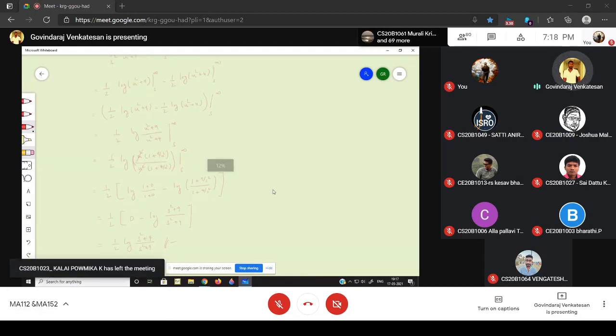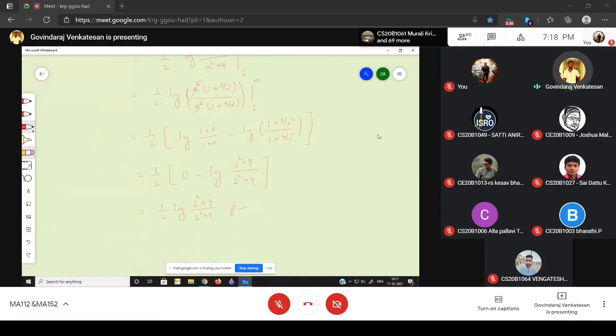So the Laplace transform of cos 3t minus cos 2t divided by t, of s, is nothing but 1 by 2 times log of s square plus 4 divided by s square plus 9. Okay, the last problem.